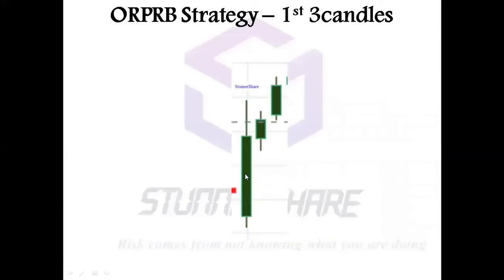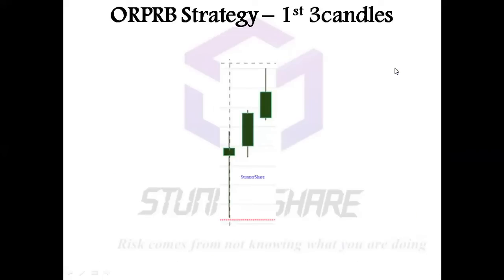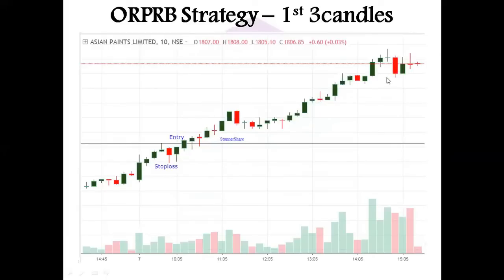Clear? The same way here, the first 3 candles are also strong, and then I take an entry after the breakout. So entry over here, stop loss over here, and then blast. Clear? So till now, do you guys have any doubt? Just a basic, very, very basic one, not much complicated at all.